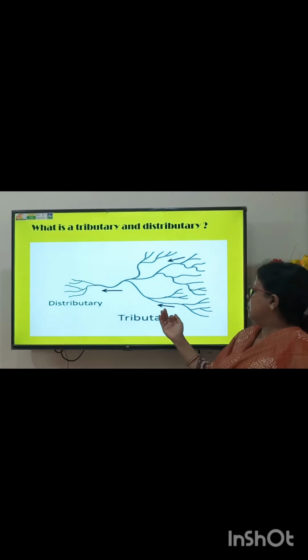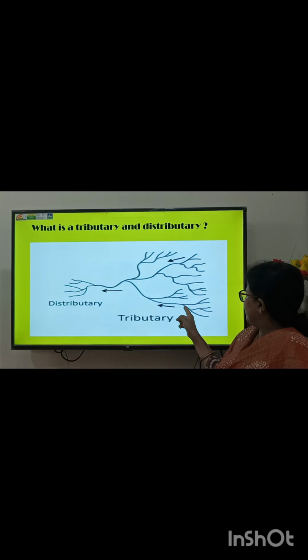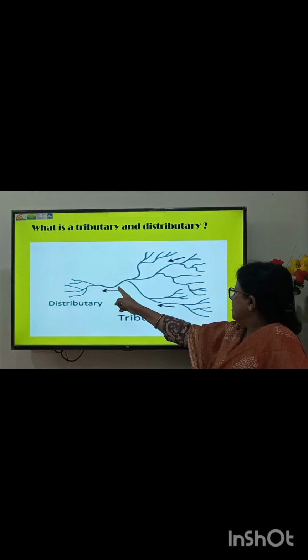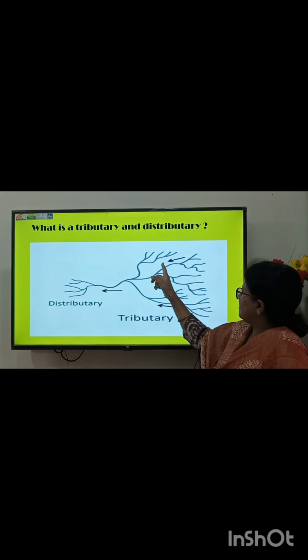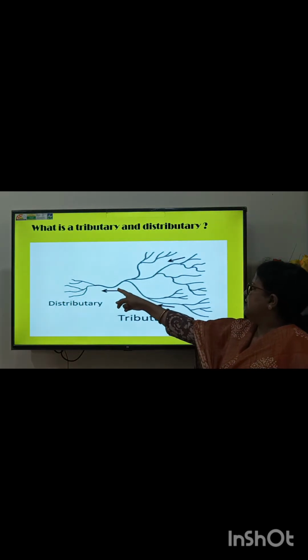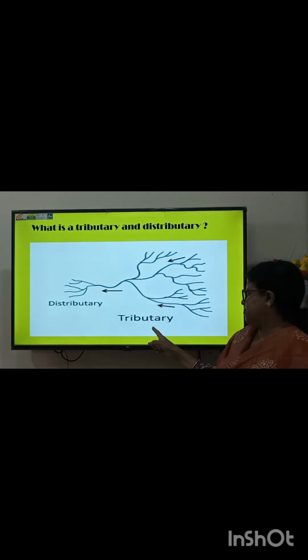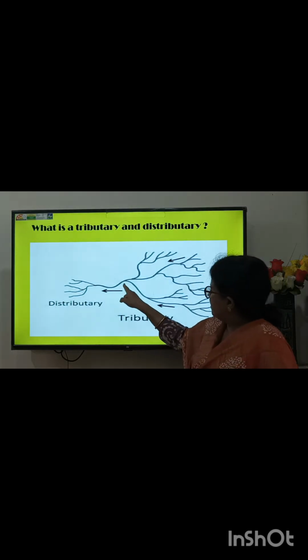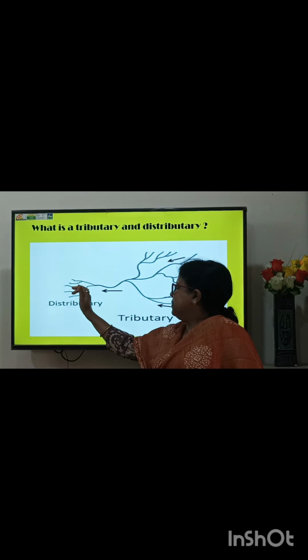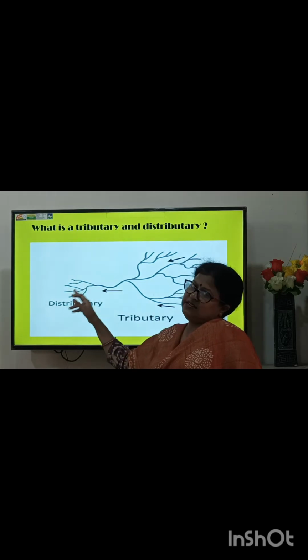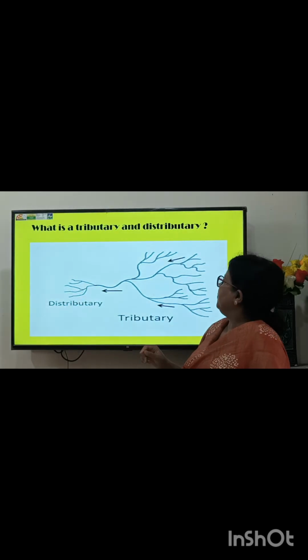Now, next is, what is a tributary? In this chapter you will read about tributaries and distributaries. This is a tributary, when these streams of water join with a main river. Many streams are joining the main river. This is a tributary. But now this main river splits into branches. This is a distributary.